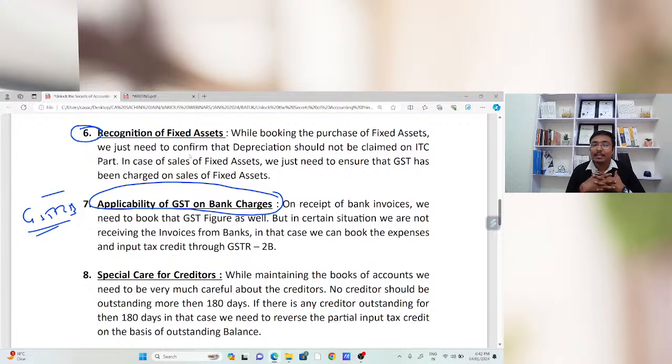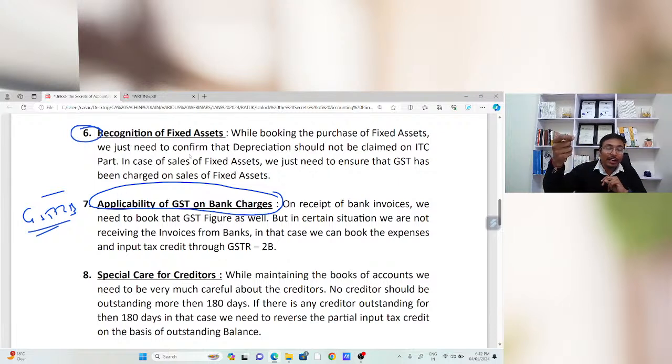So this is my suggestion. When you download that GSTR 2B and find any bank charges related entry, then on a monthly basis put one consolidated entry for the bank charges in your books of accounts, so that the input tax credit as per your GSTR 2B and as per your books of accounts should be reconciled.